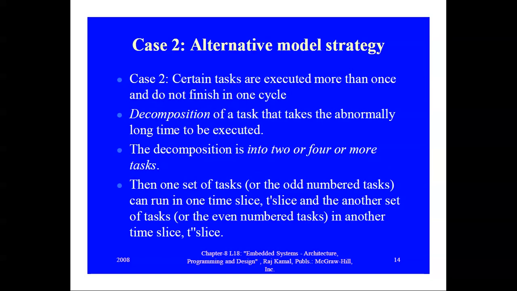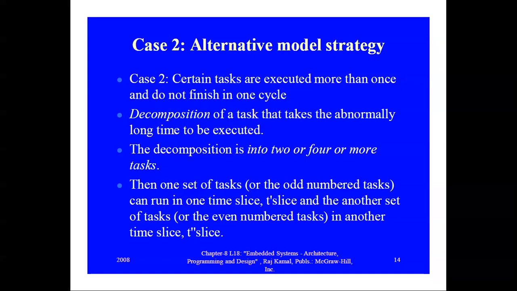The next case is if certain tasks are executed more than once and do not finish in one cycle. Some task has a big number to complete its cycle, so it has to go to the circular queue multiple times, and it takes a very long time to complete one cycle.